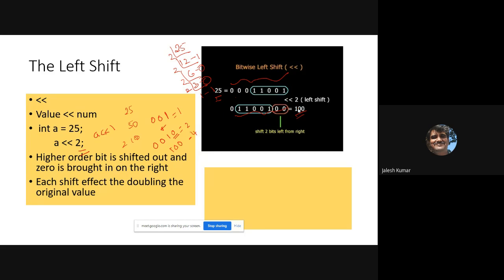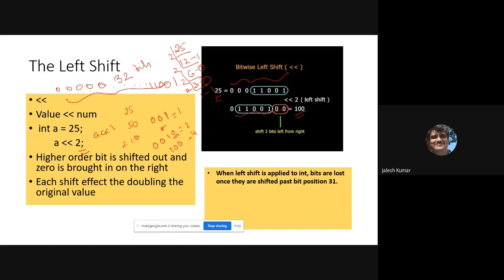Now, new things you learn from this. Whenever you are doing left shift on an int, bits are lost once they are shifted past bit position 31. You know that the length of an integer is 32 bits. Here 25 is 0 0 0 0 0 0 0 0 0 0 and then 1 1 0 0 1, so 32 bits will be there.